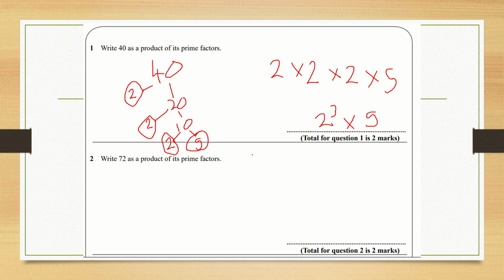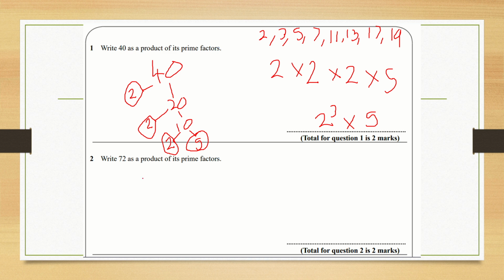There we are. I forgot to mention this at the start, especially if this is a topic you struggle with, maybe write out your prime numbers at the top of your sheet. So you need to know all your prime numbers up to 20. So 2, 3, 5, 7, 11, 13, 17, and 19.